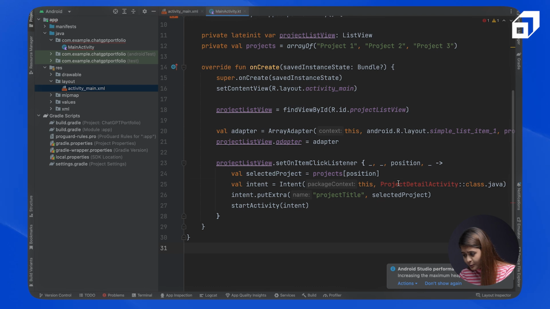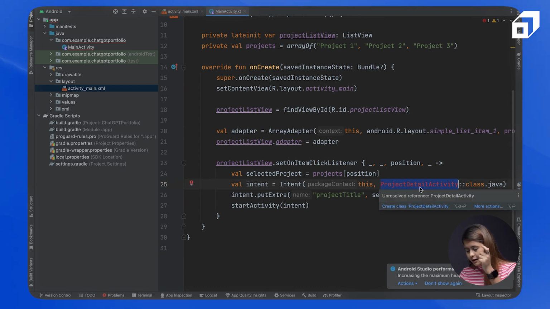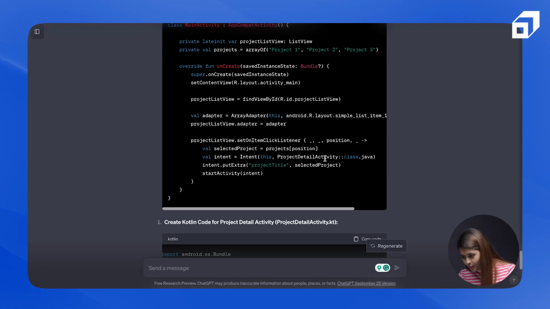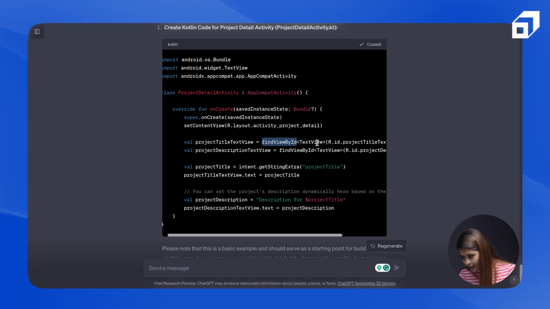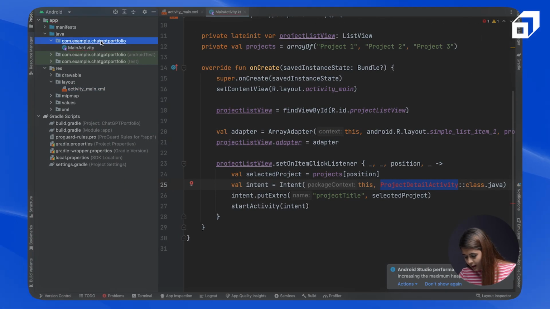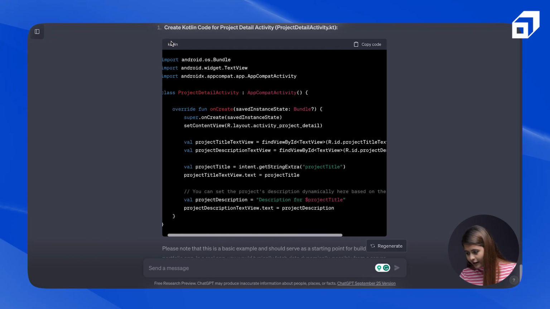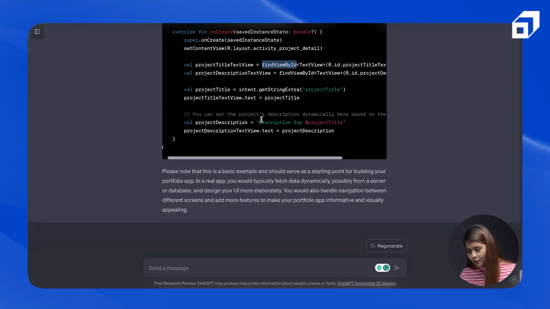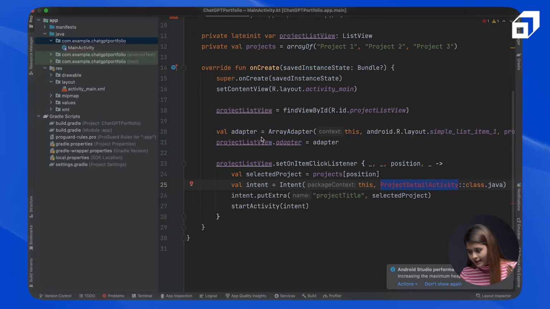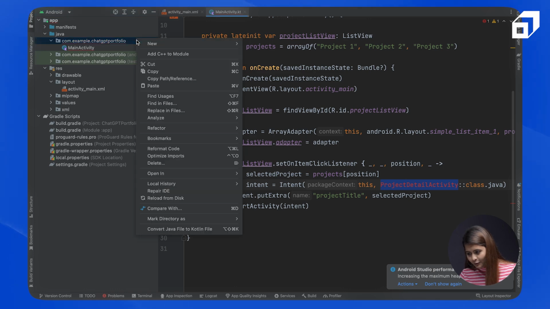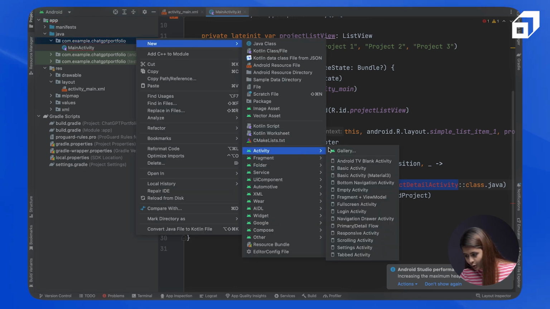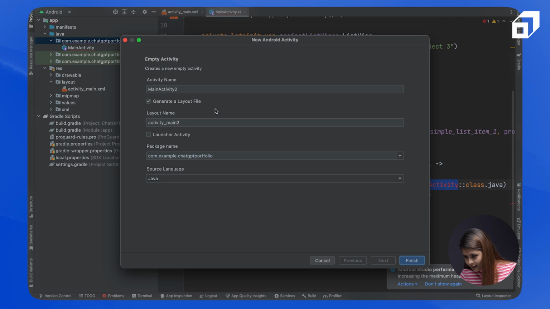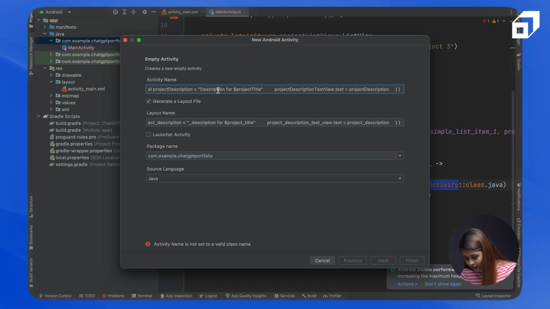So here you can see it is producing an error that this class that we have used here is not yet created. So for that, we will need to create a new activity in here. And I can see ChatGPT has not given any information that you have to create a new activity like this. So if you already know, then only you will be able to do it, or maybe just keep on asking it that I'm stuck here or it is giving me this error, what next, right?